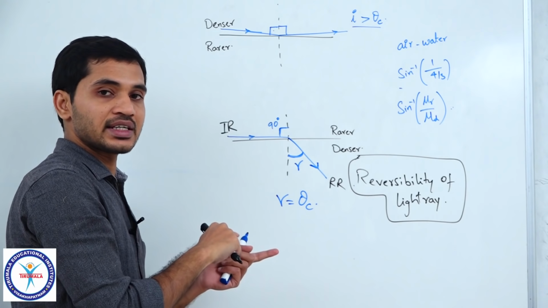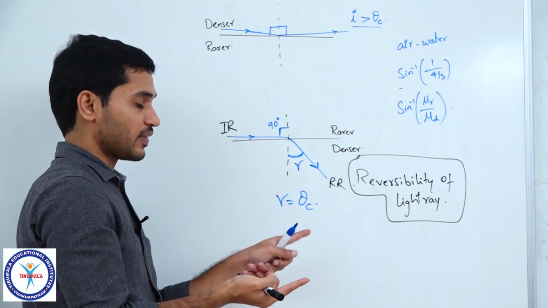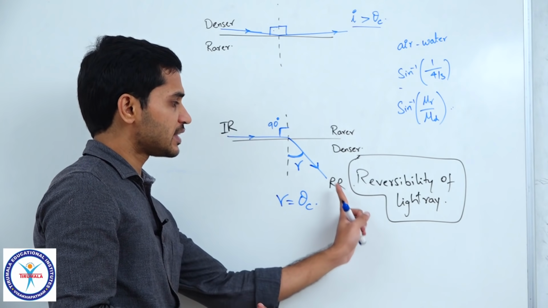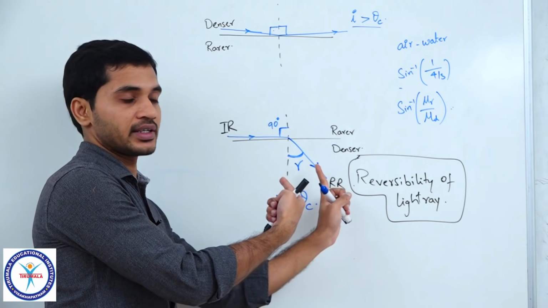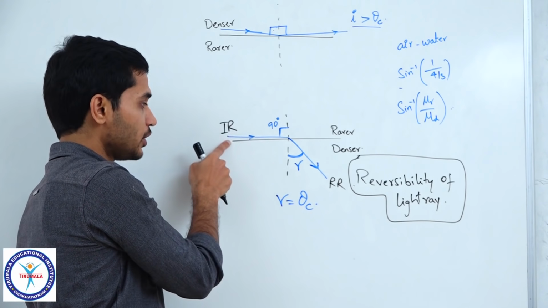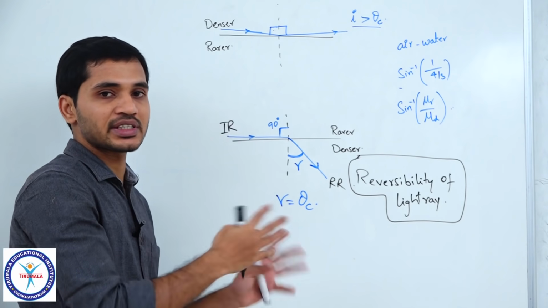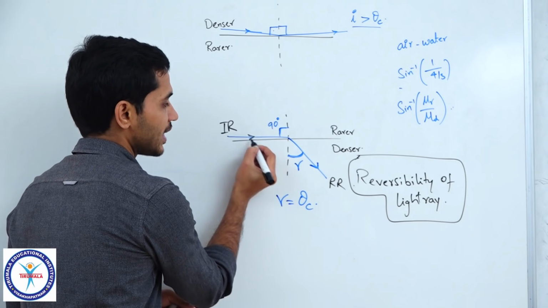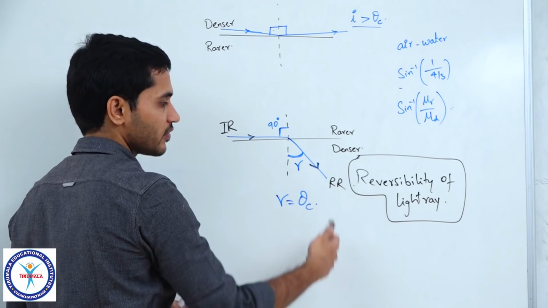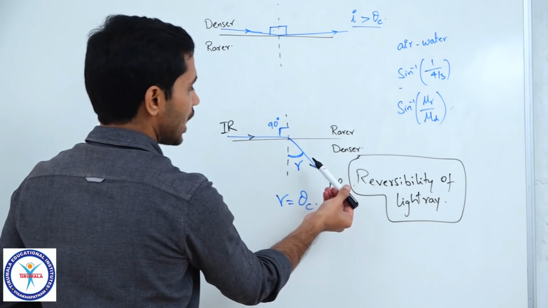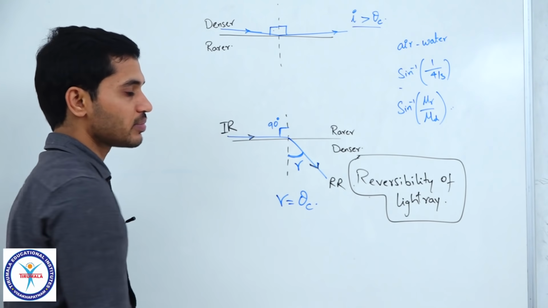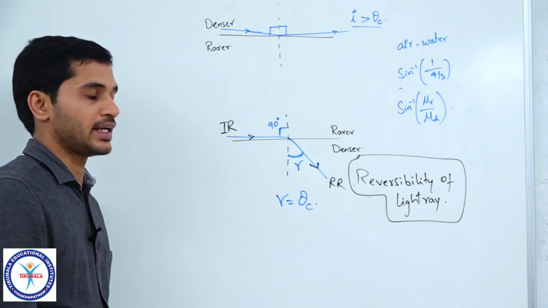So, if incident ray and refracted ray are interchanged, then if light is incident in the path of refracted ray, then the light will refract into the path of incident ray. So, basically interchanging. If light is incident in this manner, after refraction it follows the same path. Clear? That is what we mean by reversibility of light ray.